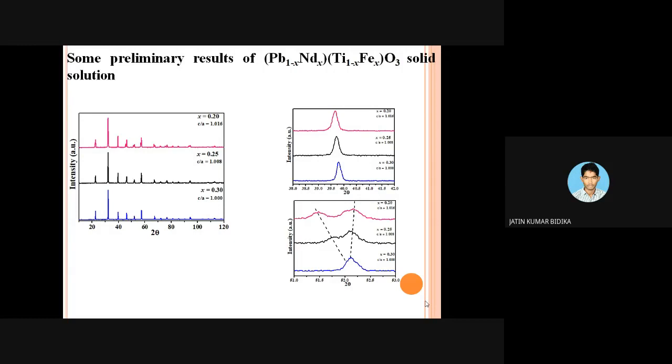Okay, sir, one more question is here. How are these materials useful in the design of efficient solar cells?